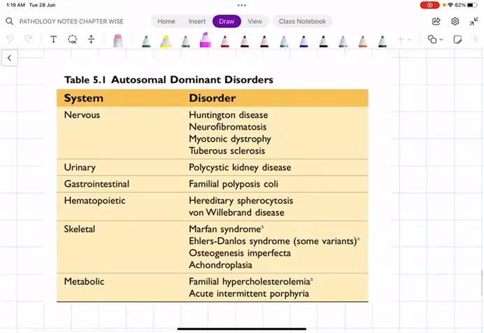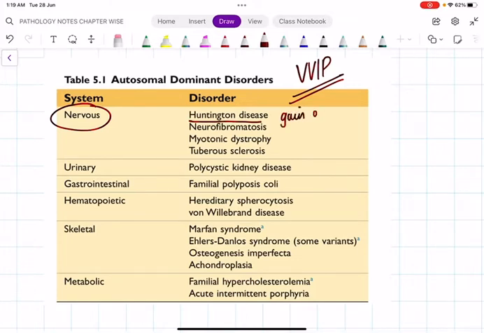Now let us see, this table is very important. This table is a VVIP table. We should remember all this, and for easiness, this table is from Robbins. You can remember conditions system wise. In the nervous system, we have Huntington's disease, and one important point, it is actually a gain of function mutation. Then we have neurofibromatosis, myotonic dystrophy. It is not muscular dystrophy, it is myotonic dystrophy, and tuberous sclerosis.